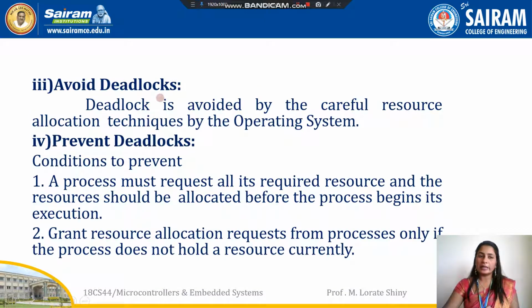Third one is avoid deadlocks. Deadlocks can be avoided by the proper resource allocation technique used by the operating system. Next one, prevent deadlock. To prevent the deadlock, some conditions are to be followed by the operating system. First one, the process should request all the required resources at a time, and the operating system should allocate the resources before the process starts the execution.